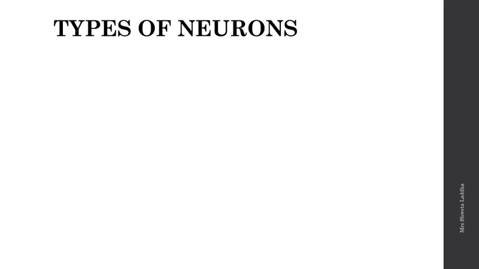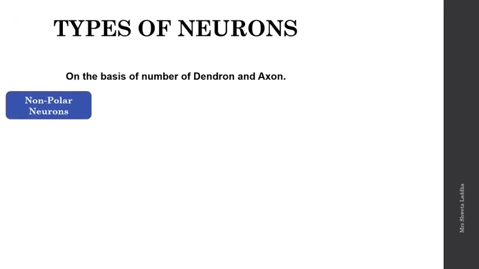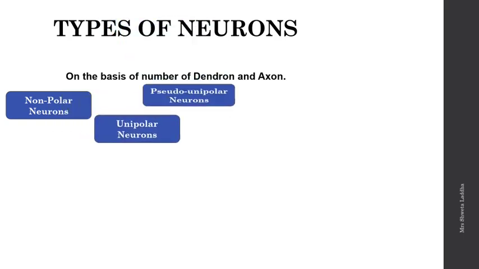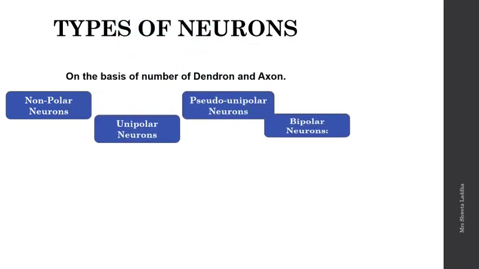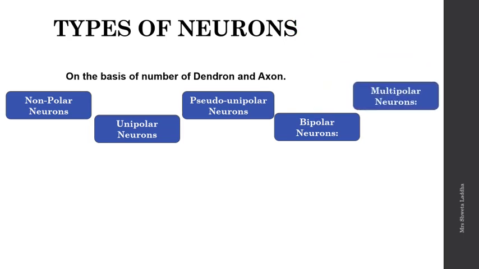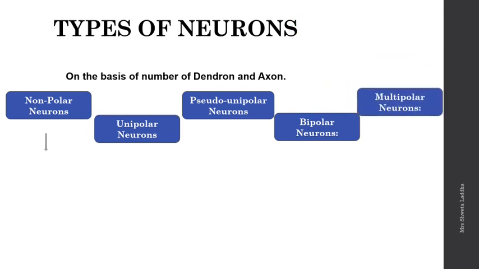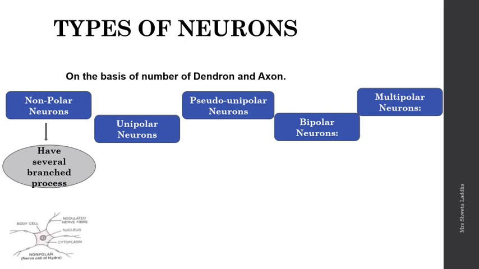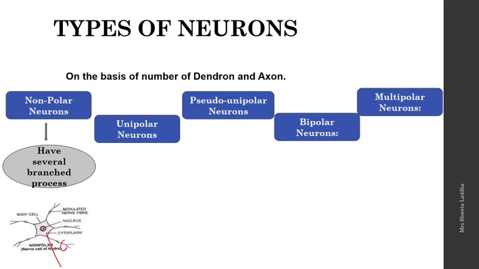So first we'll study the types of neurons on the basis of the number of dendrons and axons they have. There are 5 types: the non-polar neurons, the unipolar neurons, the pseudo-unipolar neurons, bipolar neurons, and the multipolar neurons. Non-polar neurons have several branched processes. You can see this is a single cyton and there are so many branched processes. Such non-polar neurons are found in cnidarians or hydra, and these fibers form nerve nets.